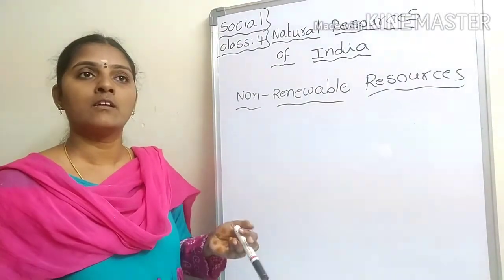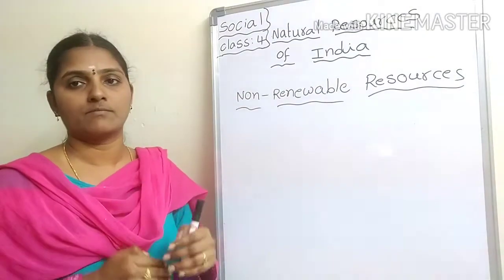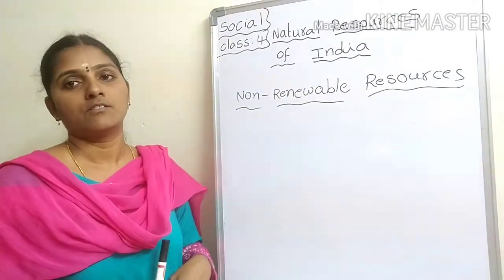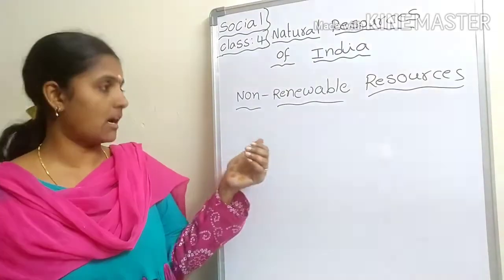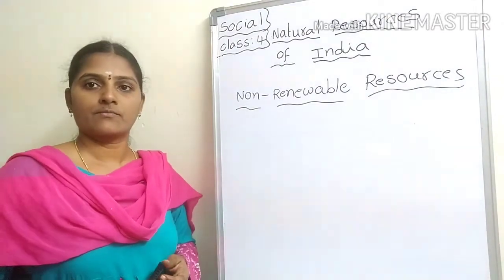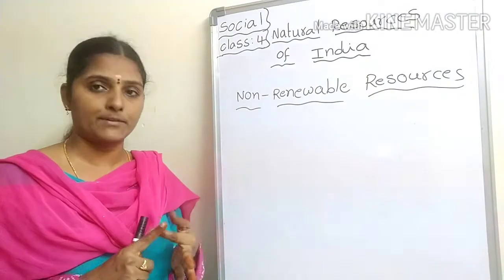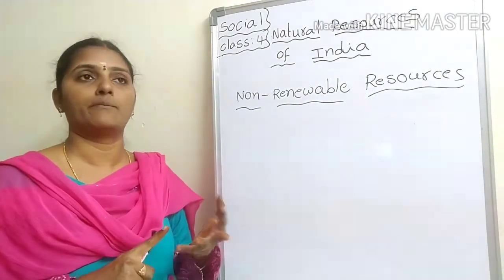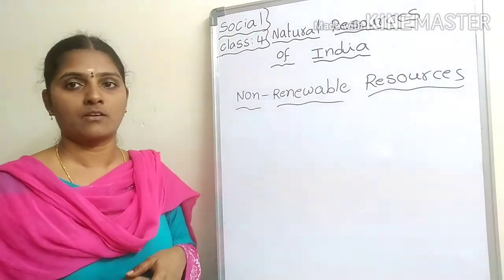Understood? Their supply is slowly getting over. They are also known as exhaustible resources. Examples: coal, petroleum, natural gas, oil, metals, minerals, etc. Okay?